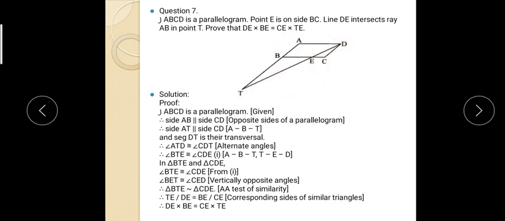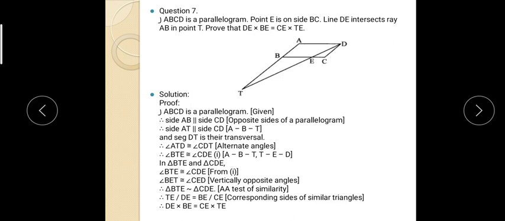If it is a parallelogram, what is the property? Opposite sides of a parallelogram are parallel. And therefore AD is parallel to BC and AB is also parallel to CD. If AB is parallel to DC, this AT is also parallel to DC, because A, B, T are linear.